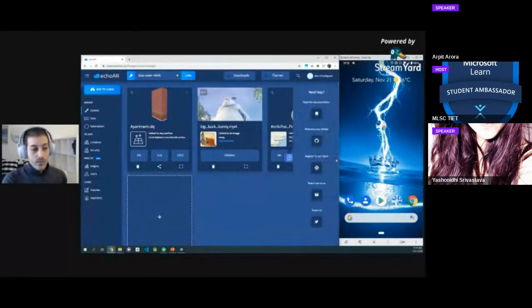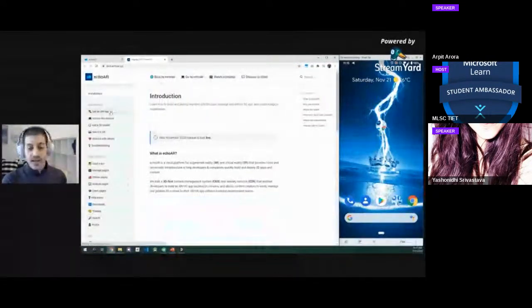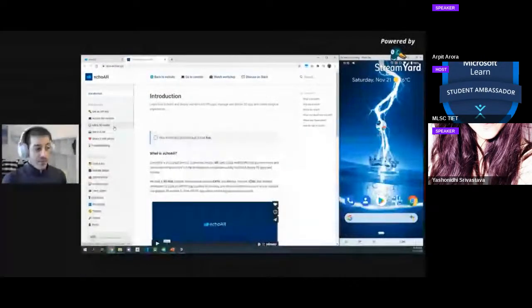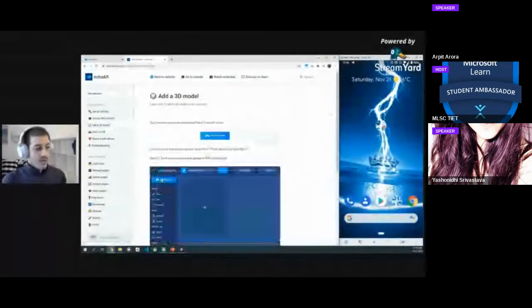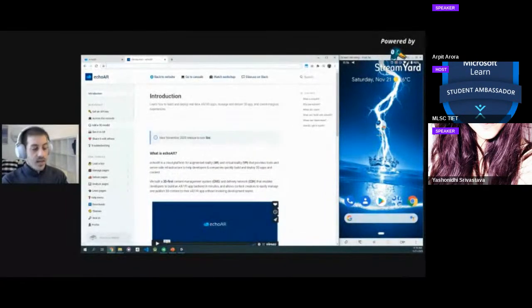There are really, really cool resources here. For example, our documentation is really powerful. It has literally a step-by-step guide of everything we just did. So for example, how to add a 3D model, everything is in GIF form. Really, really cool. I really recommend it. I'm going to share that in the chat right here so you can gloss through it.